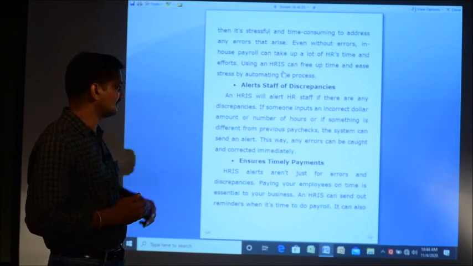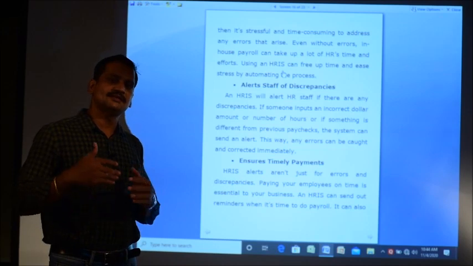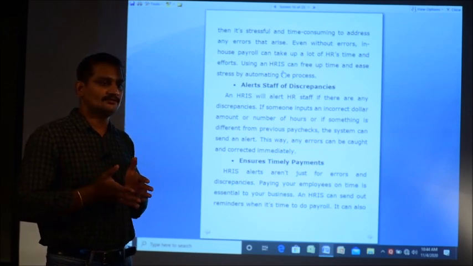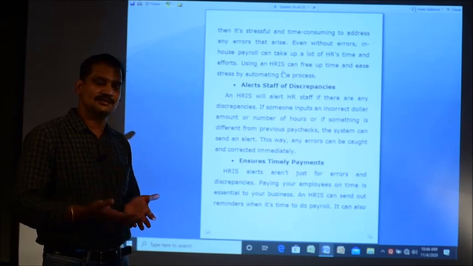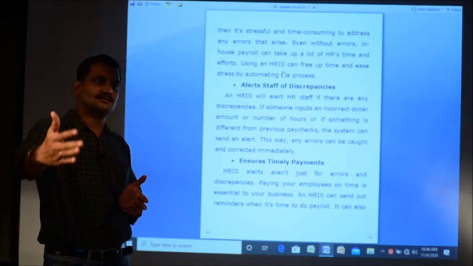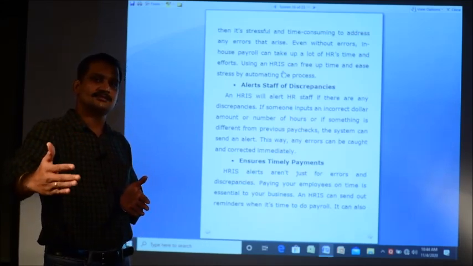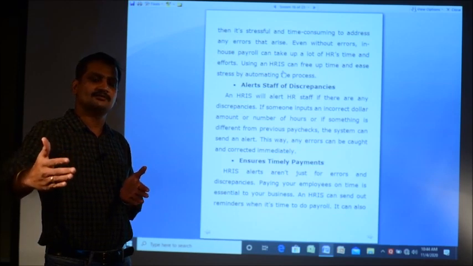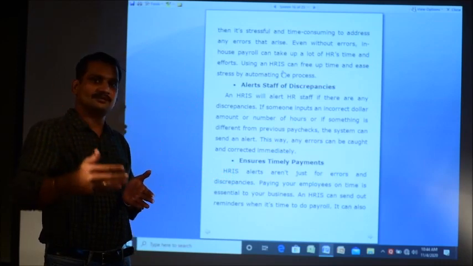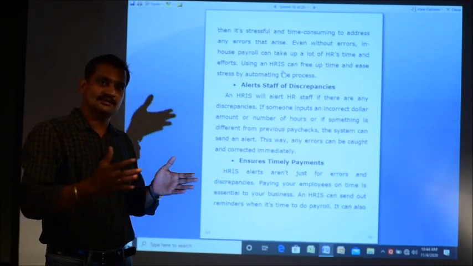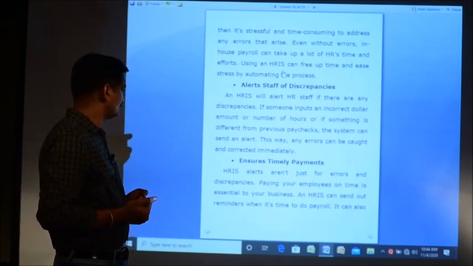Then it ensures timely payments. Payments can be timely because all the manual work is reduced and it is done by the system automatically at the end of the month. As the data is given to the system on the 31st day of the month, on day 1 of the next month it can calculate and give you all the required reports.